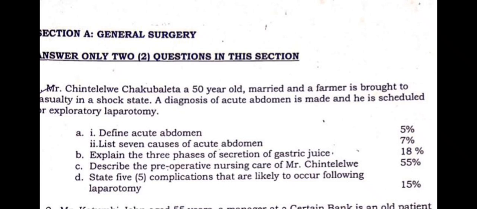Now, if you ask yourself, what is the aim? Why are you giving this pre-operative care? When you say pre, it's before the operation. So it's the care that you are giving to this particular patient before the operation. So you write the aim. What is the aim of this particular care that you are giving the patient? One, you could say that the aim of this particular preoperative care is to prepare the patient physically.